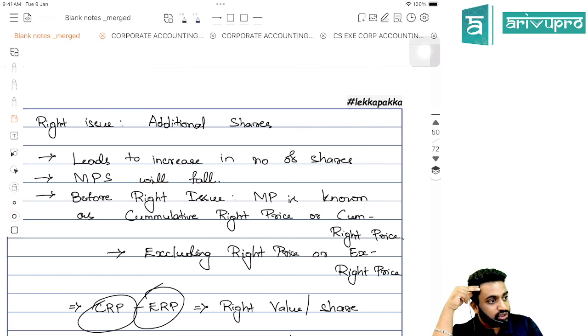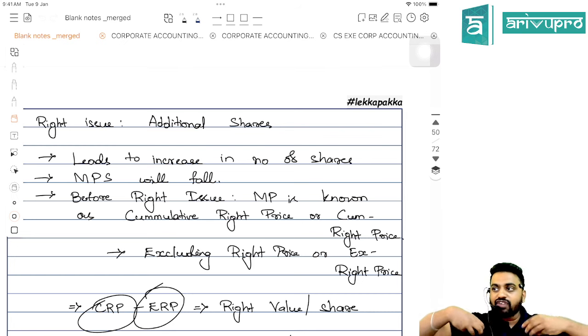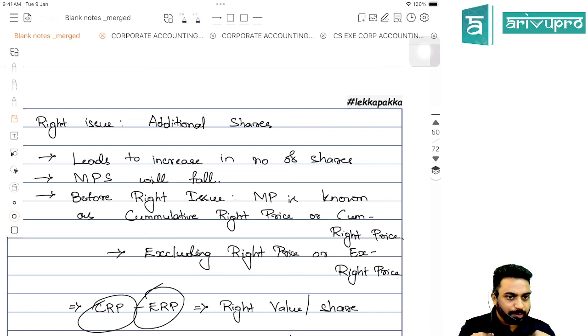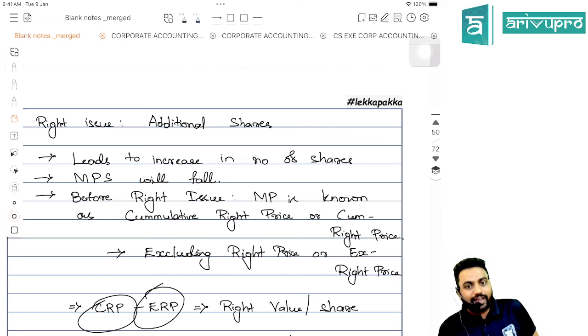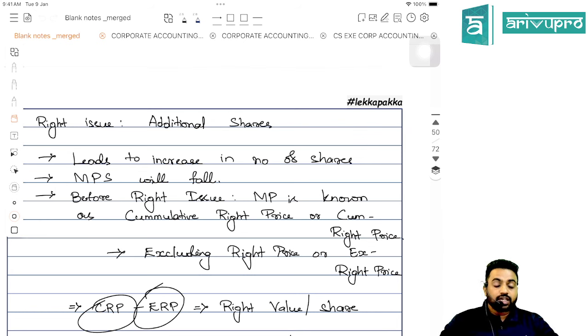After the issue, that will be the exclusion of right market price, which is known as X right price. So, for example, if I am a holder of a share, before the right issue I will have around 200 rupees as the market value of the share. After the right issue, if it becomes 120, I am losing 80 rupees per share, correct? That is the value of the right I lost per share, the right value per share, correct?